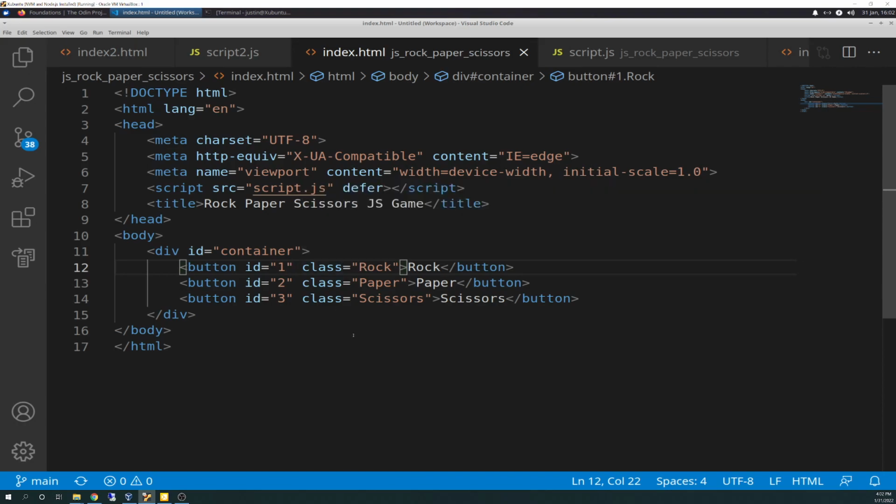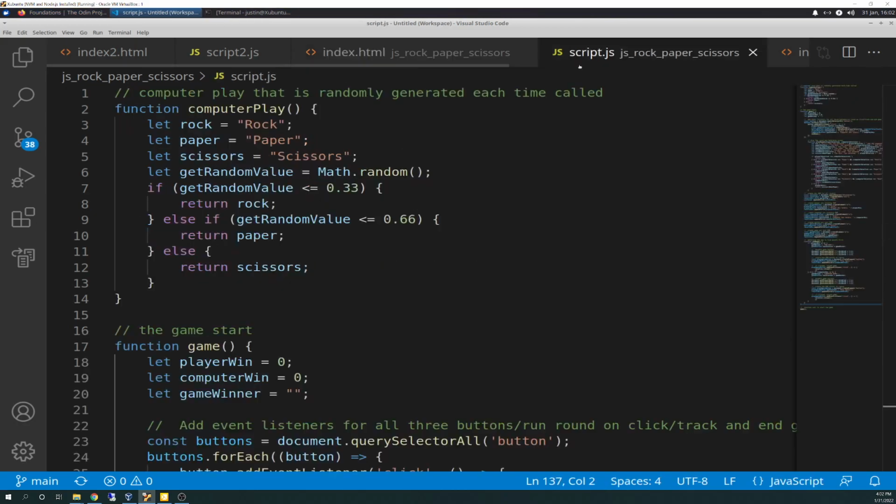The cleaner way to do it was to do everything off ID, but I'd already had class in there. I know I'm kind of talking into the future, but you'll understand. So I create 3 buttons with IDs 1, 2, 3, and class rock, paper, scissors, and they are called rock, paper, scissors in the button name. That's all there is. All the magic's done in the script.